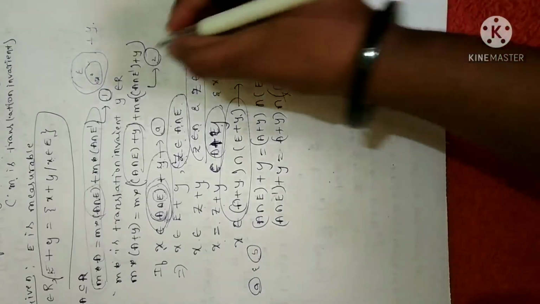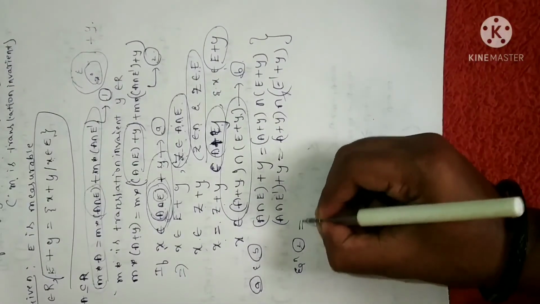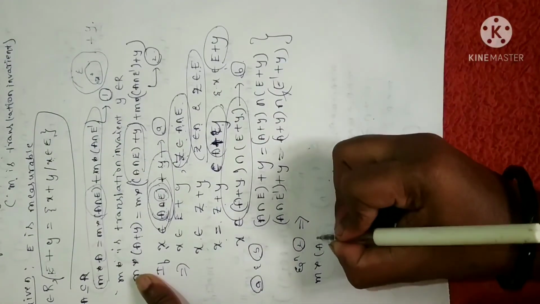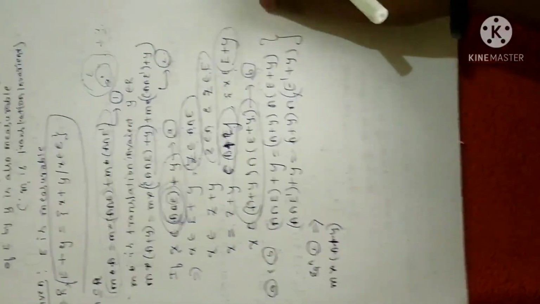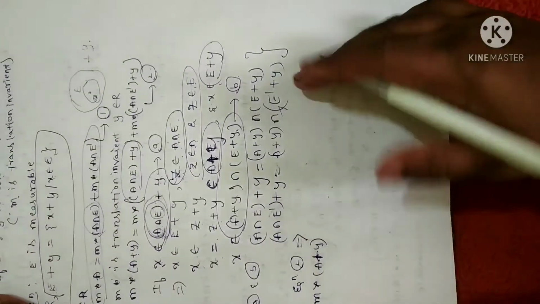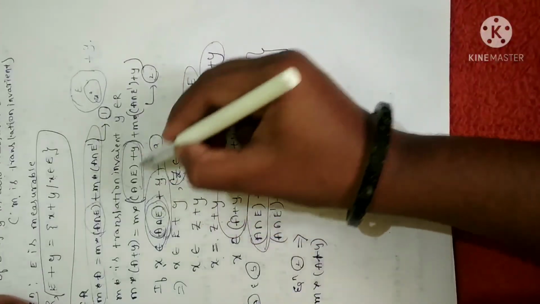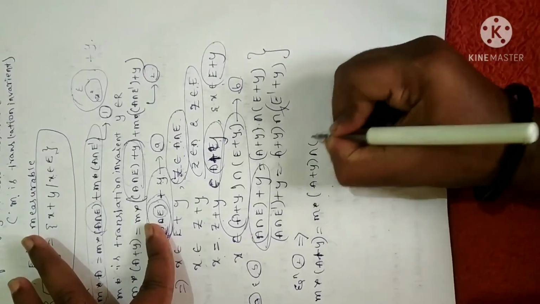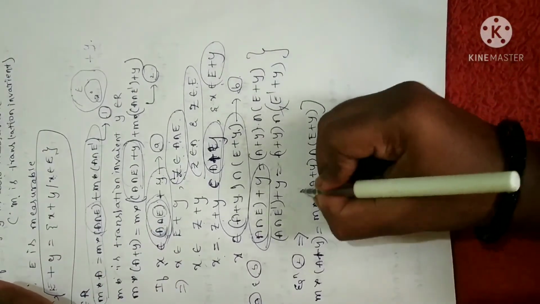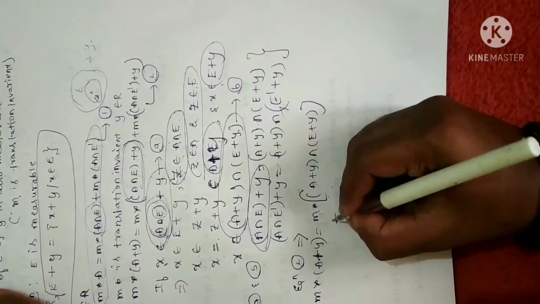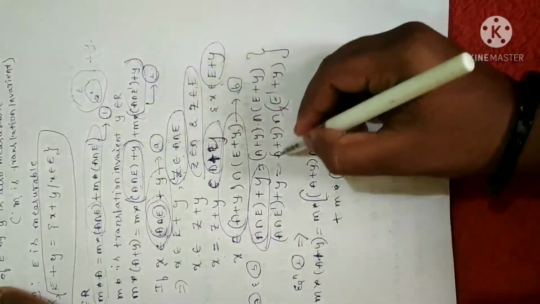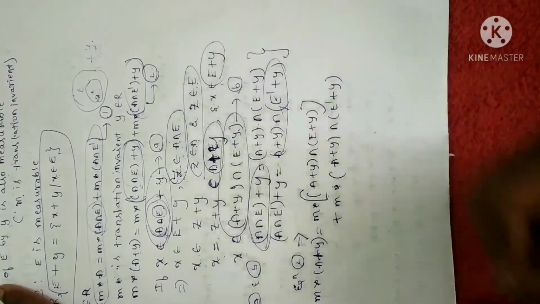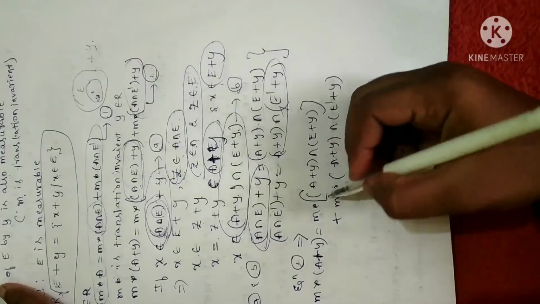Now I am using these two in equation 2. So with this, equation 2 becomes LHS as it is, that is M star of A plus Y. Now let me change RHS, where I can change, see here, this value I can replace with this, that is M star of A plus Y intersection E plus Y. Clear? Plus M star of this value, I can replace with this, that is A plus Y intersection E complement plus Y. Is this clear? Hope so it is clear.